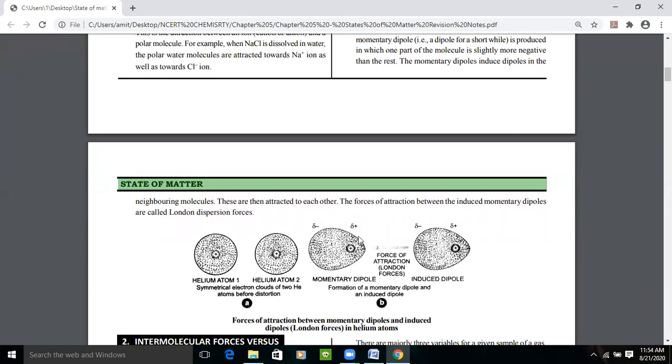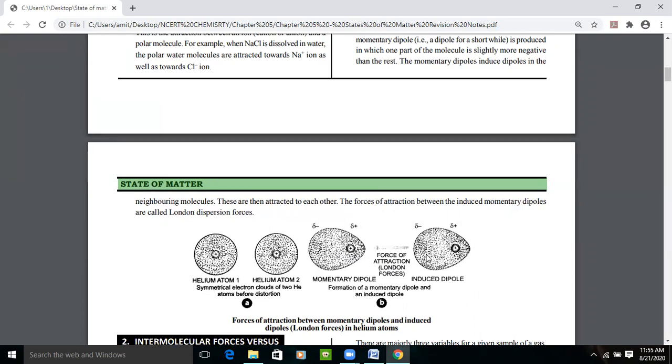It means a small area of that atom is positive and contains a large amount of negative charge. Because of this, where the positive charge is maximum, a partial positive charge develops, and where the negative charge is, a partial negative charge develops. And when we put all these things together, this is a momentary dipole.